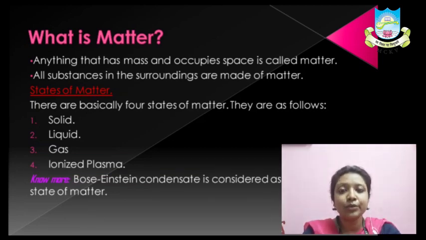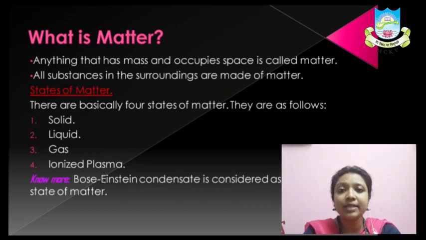So today we'll start off with the very first chapter of physics, which is matter. So what is matter first? Anything that has mass and occupies space is called matter. Look around yourself. Suppose the mobile phone, the laptop or the desktop, wherever you're seeing this session, can be felt by you. You can measure its length, breadth, thickness, and you can measure its mass as well. So anything which can be felt by you, which will be perceived by you, and you can measure its certain physical quantity is called matter.